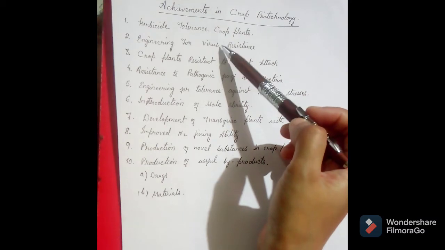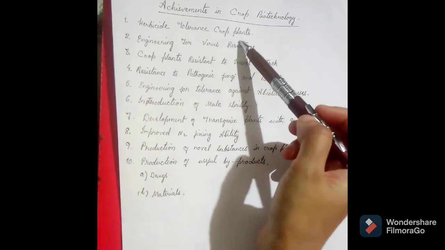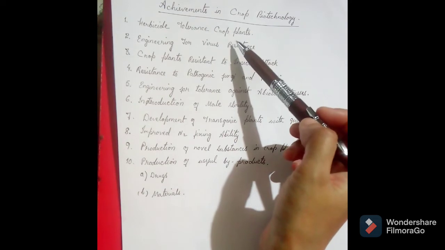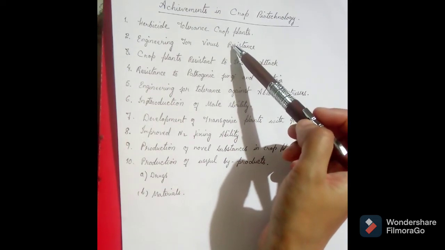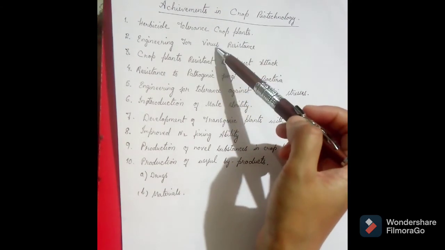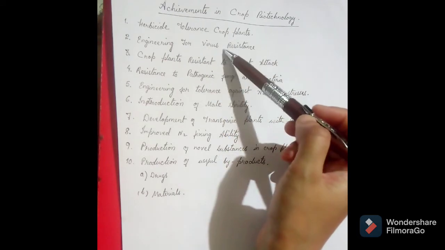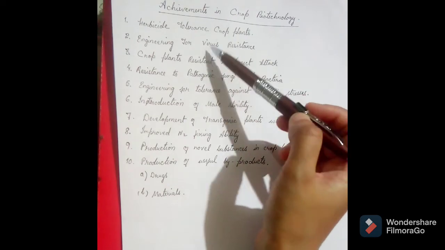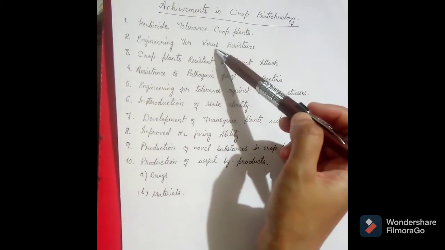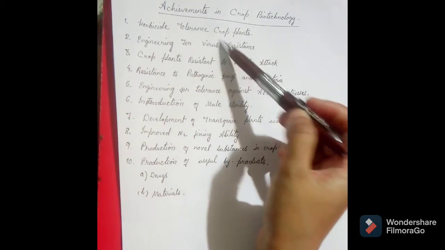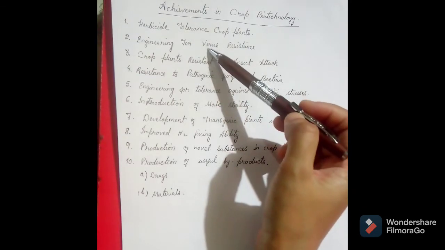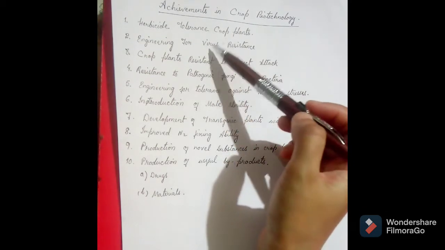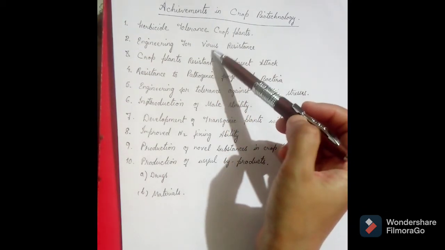Similarly, other transgenic plants have been achieved having resistance against other viruses such as alfalfa mosaic virus, cucumber virus, and many other pathogenic viruses. So these plants which are resistant to viruses have been successfully produced.